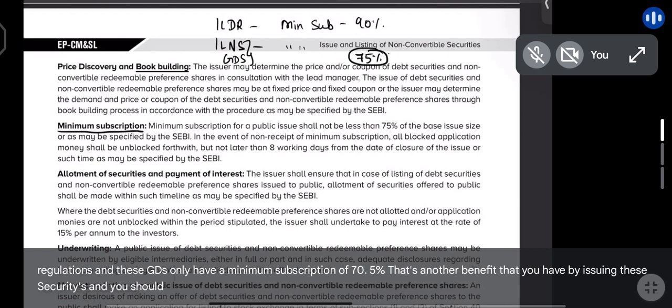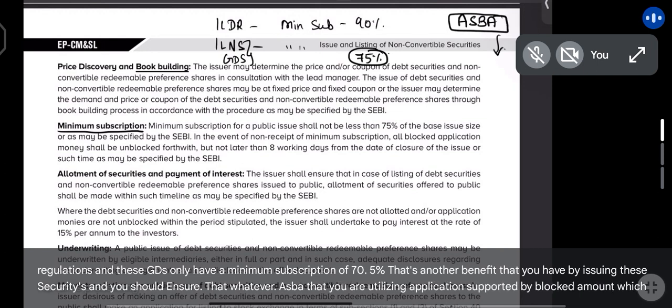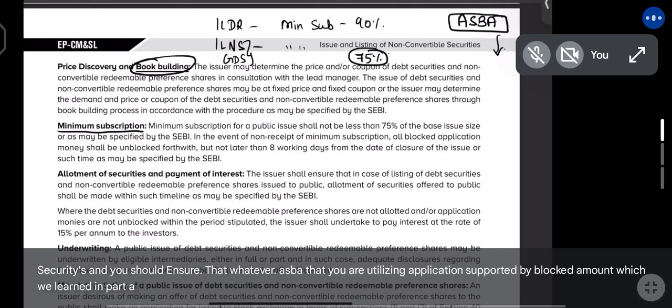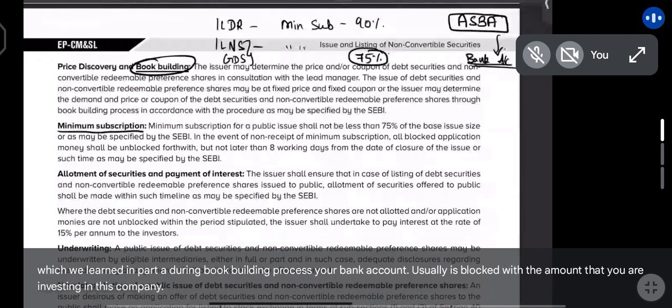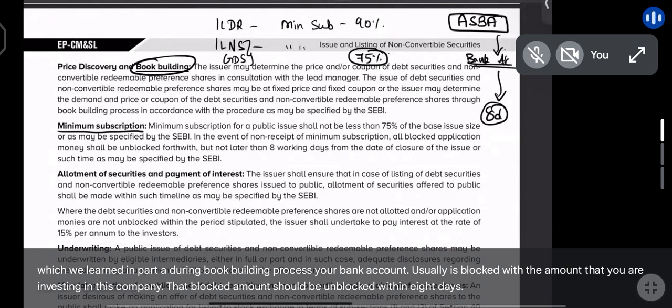And you should ensure that whatever ASBA you are utilizing, application supported by blocked amount, which we learned in part A, during the book building process, your bank account usually is blocked with the amount that you are investing in this company. That blocked amount should be unblocked within 8 days if the minimum subscription is not received.